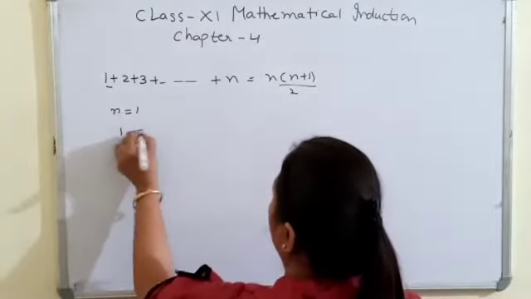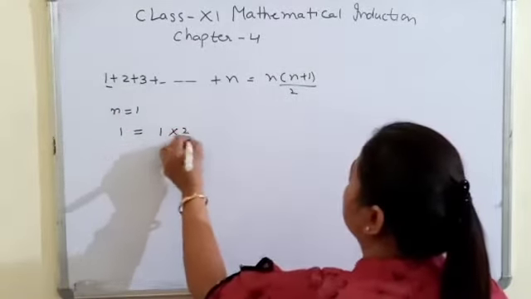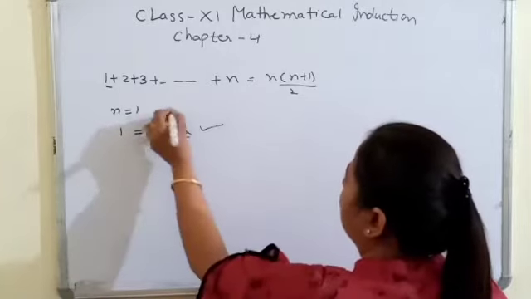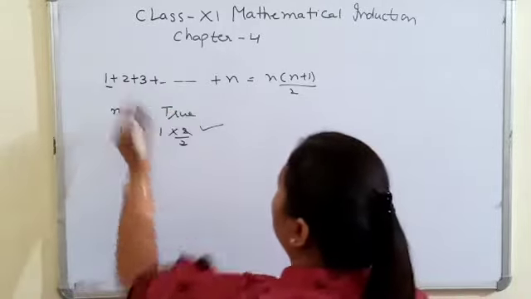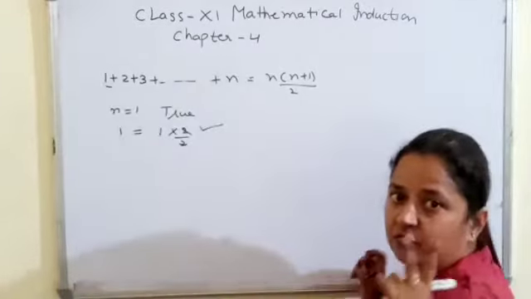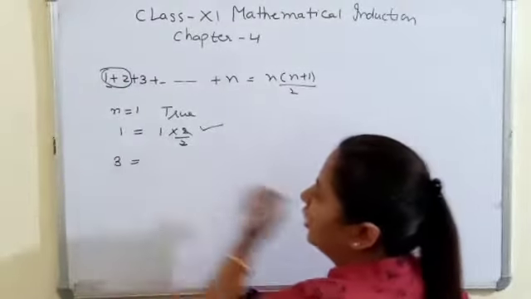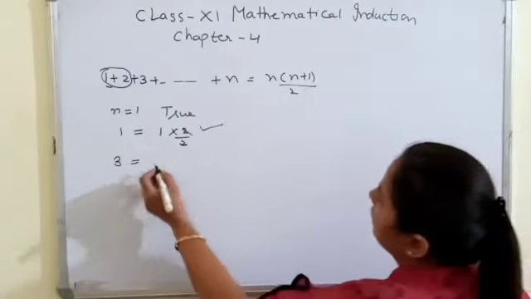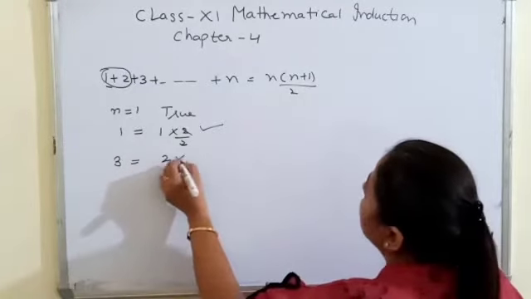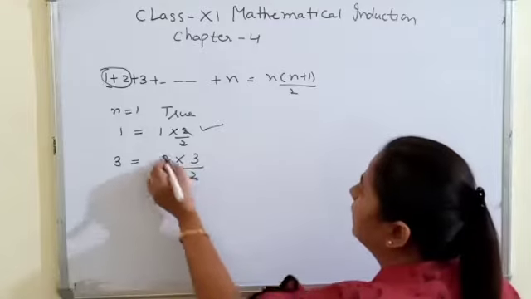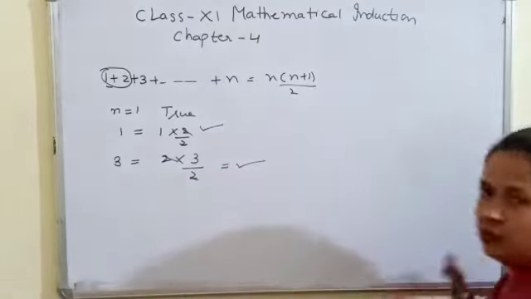If n is 1, 1 into 2 by 2, so it is true. For 1 it is true. Sum of the first two terms. So these are the first two terms, and the sum of the first two terms is 3. And let's check it here: 2 into (2 plus 1) by 2 is 3. You can see this is also true.